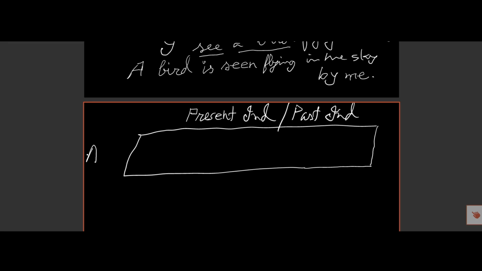So this is the active voice, and we know active voice begins with subject, then verb, then object, and full stop.